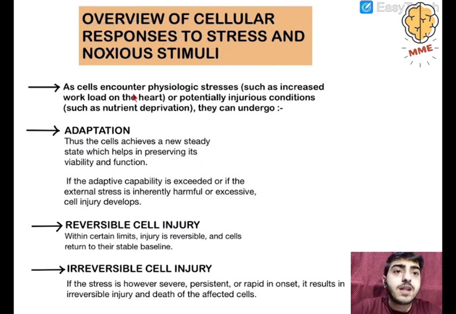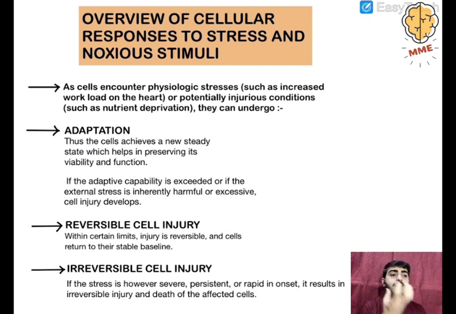As cells encounter physiologic stresses such as increased workload on the heart, or potentially injurious conditions such as nutrient deprivation, they can undergo either of two things. Number one, adaptation. Thus, the cells achieve a new steady state which helps in preserving its viability and function.